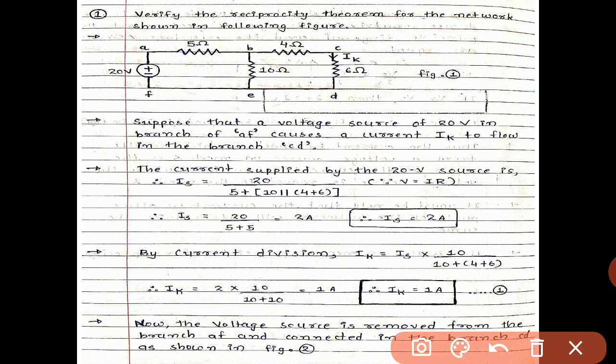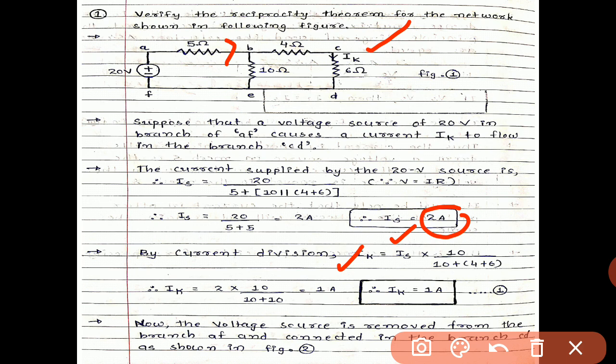So recall the current divider rule. The value of Ik equals the total current entering, that is Is, nothing but the 2 ampere, multiplied by the resistance which is in parallel. From 6 ohm and 10 ohm, both resistances are given.